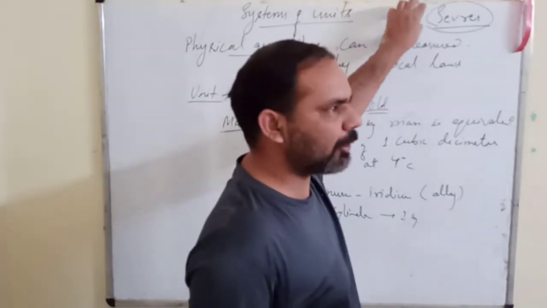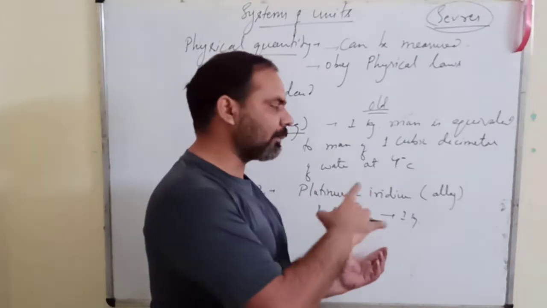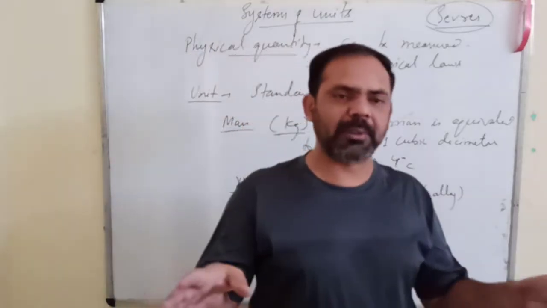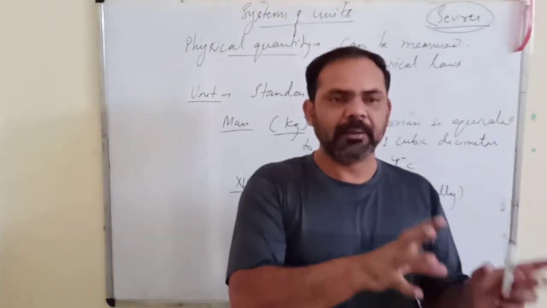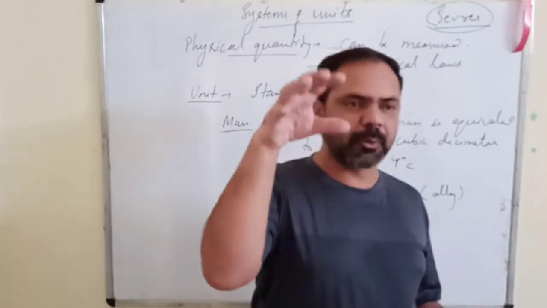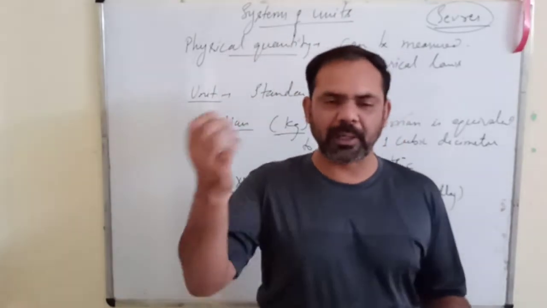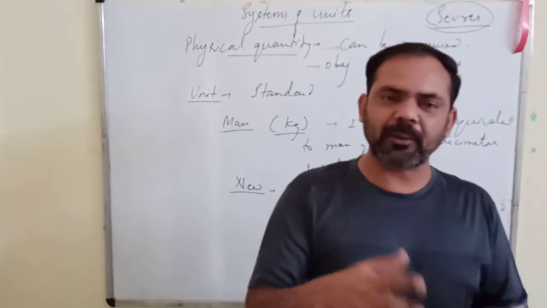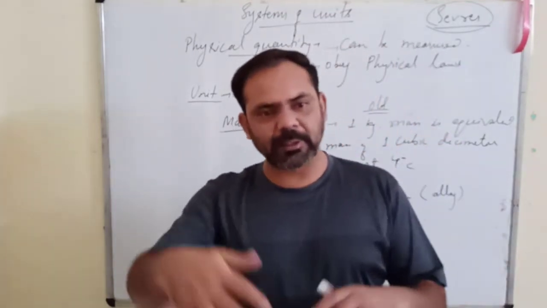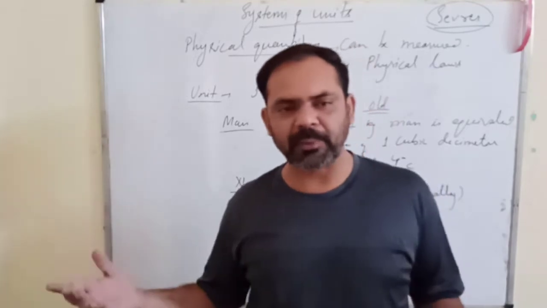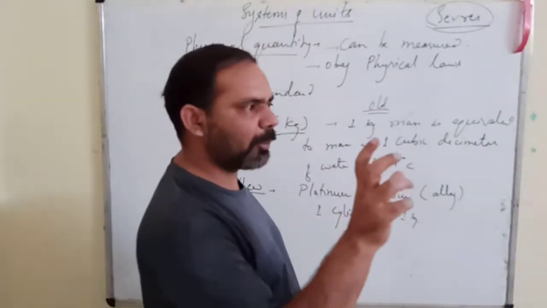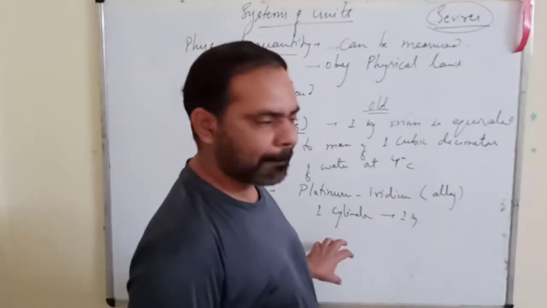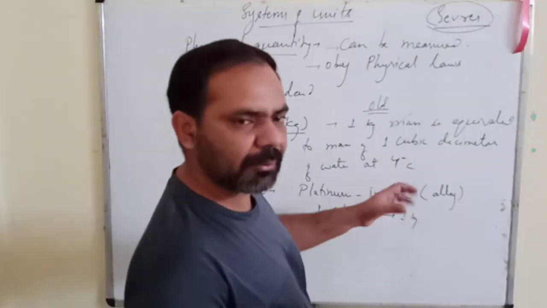So there, at their headquarters, they have kept the original platinum iridium alloy cylinder, and they have distributed replicas of that cylinder to the member countries, and those member countries have their internal bodies which regulate these units. They then make replicas of the first replicas and distribute them among the people, so that they can use that replica as 1 kg mass. So this is the method. This was the new definition.